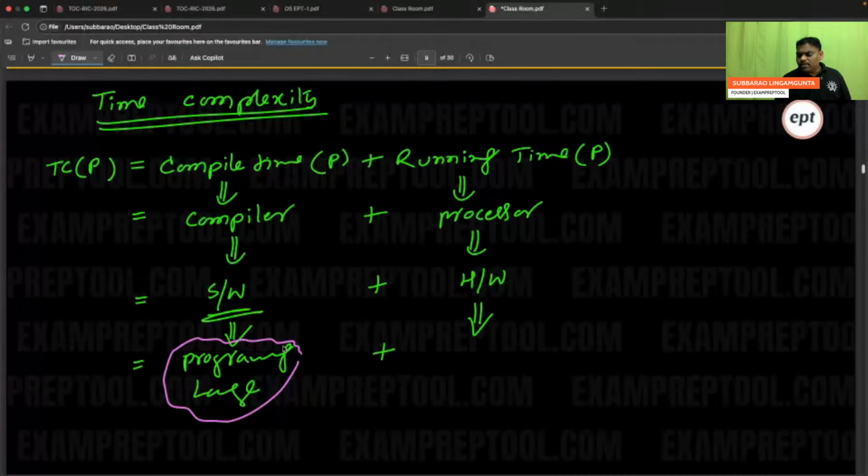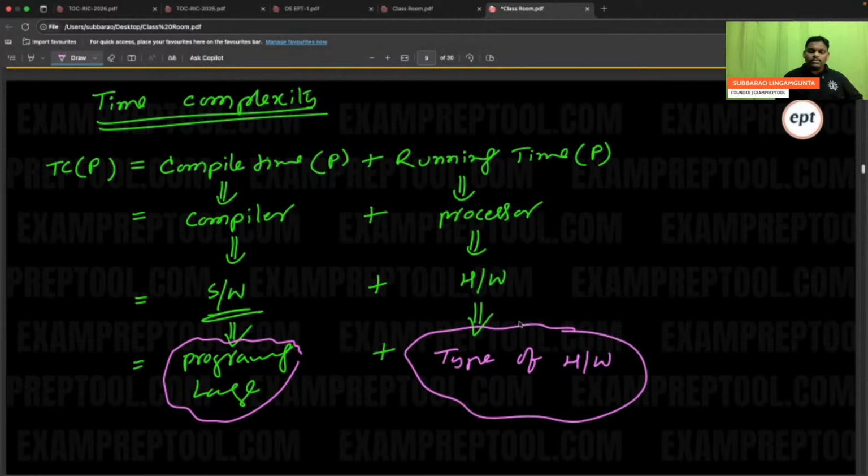Running time is based on the processor, which is the hardware. If you are using a faster processor, it will take less time. So the type of hardware matters, and the type of programming language matters.